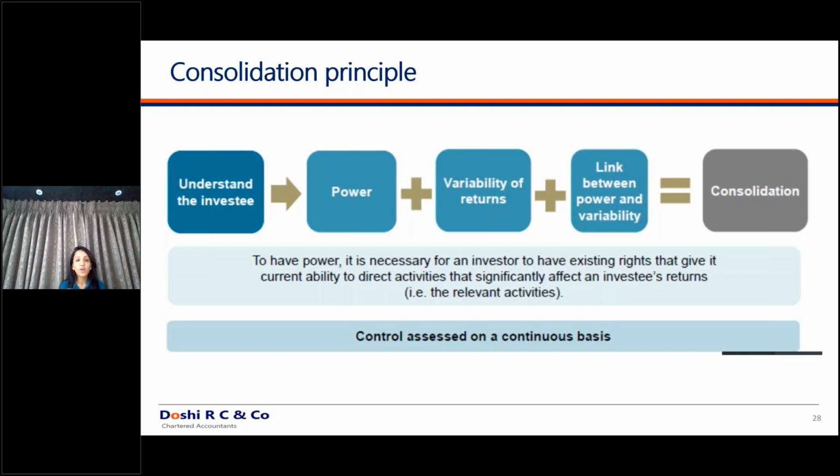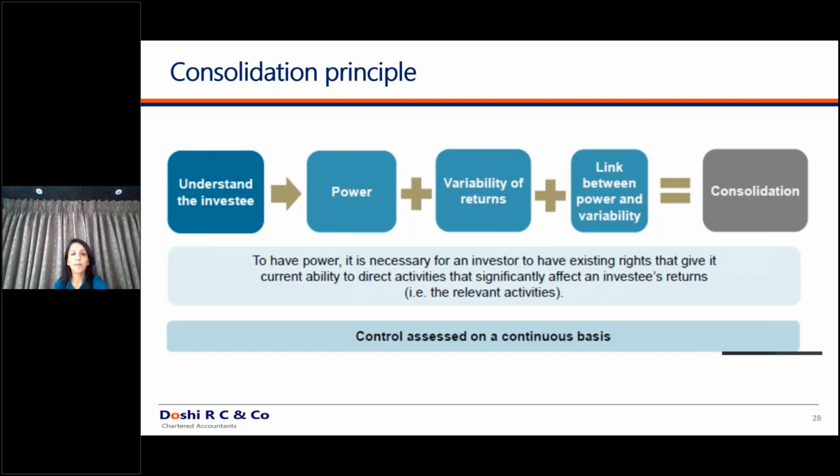First of all, what you have to decide is, for whatever purpose the entity is created, who is the main decision maker for those activities. For example, if the entity is set up for manufacturing activities, who is deciding how to allocate the resources? Who is deciding the timing of manufacture? Who is deciding how much to manufacture? Which entity has control over these relevant decisions? Whoever has the power over these relevant decisions has to be identified.